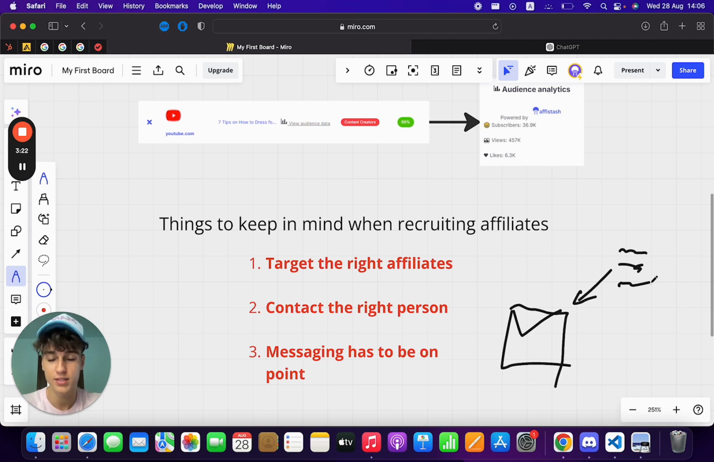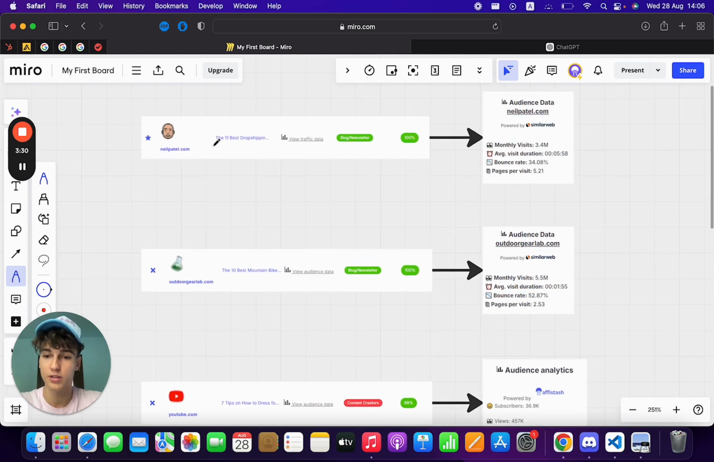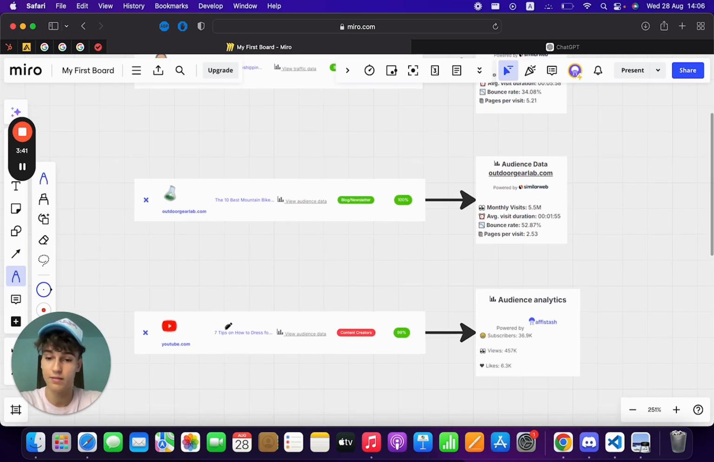You want to have every single email personalized to their specific content and to their specific audience. So you want to reference, for example, here we have the article best 11 dropshipping tools or whatever this was, or the 10 best mountain bike gear or whatever there is right there. So again, here for this one, 7 tips on how to dress. You gotta make sure that you reference how you found out about them, why you think their content would be valuable for your brand, and how you think they could make money through your product, why your product is a good fit for their audience so they can monetize that.